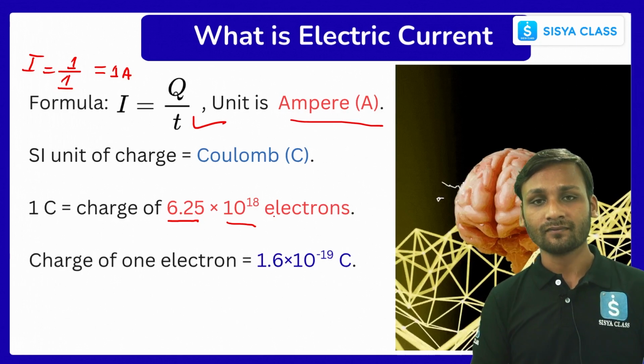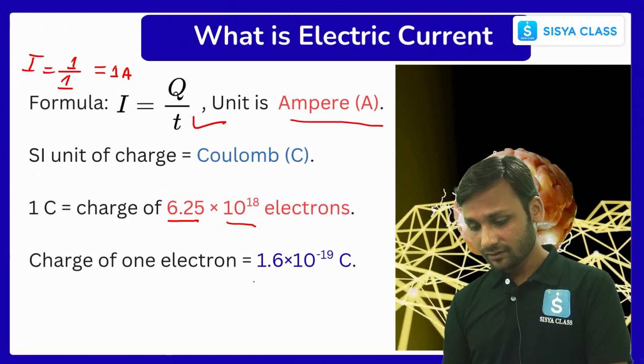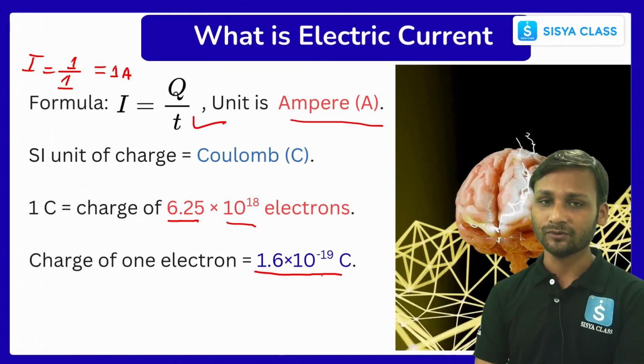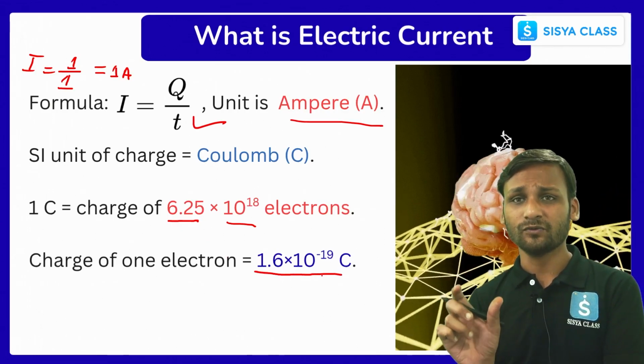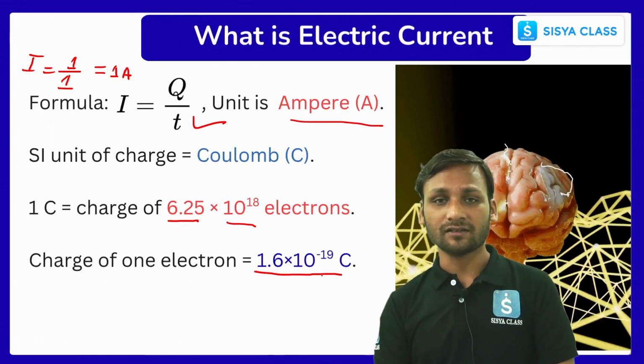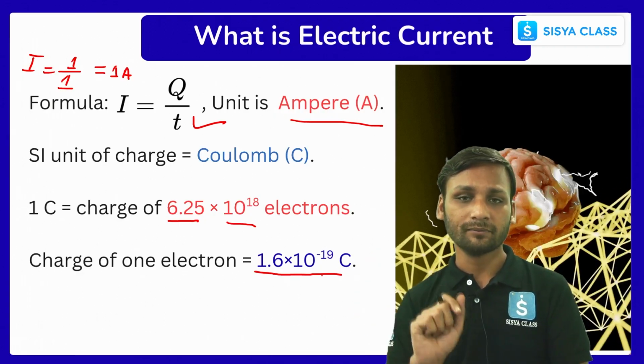Got it? Now, the charge of 1 electron is 1.6 multiplied by 10 to the power minus 19 coulomb. So it's a magnitude value, as we know that the electron has negative charge. So it's a magnitude value: 1.6 multiplied by 10 raised to power minus 19 coulomb.